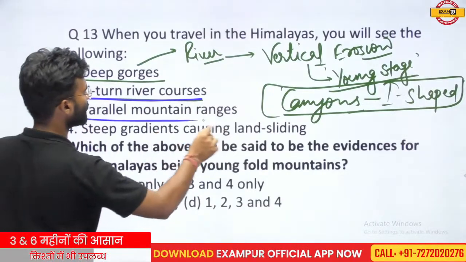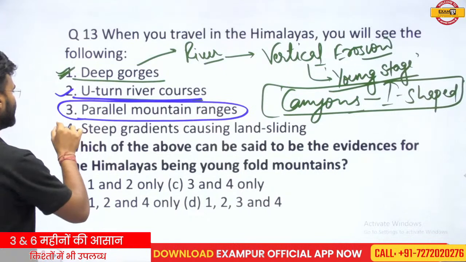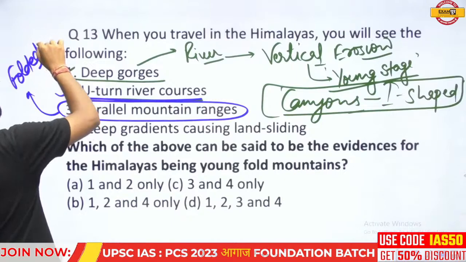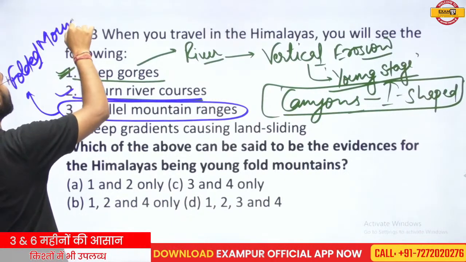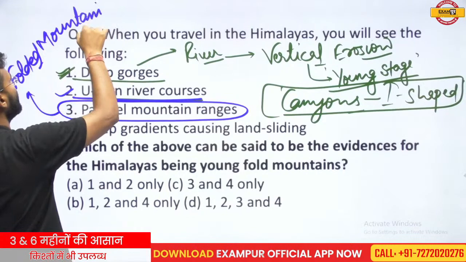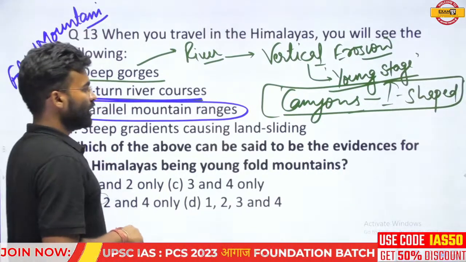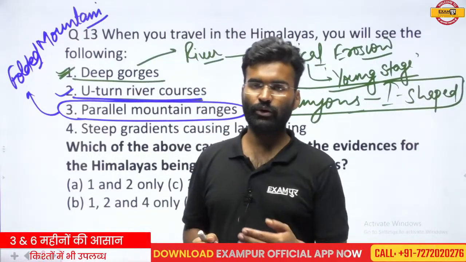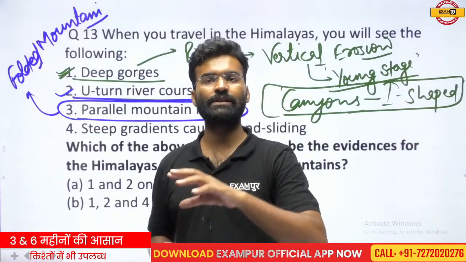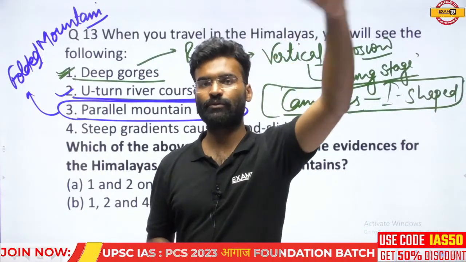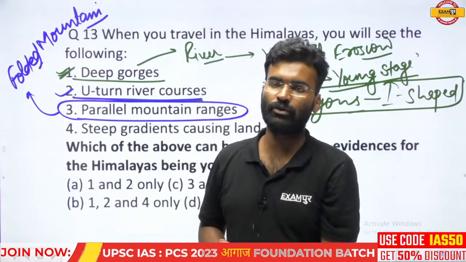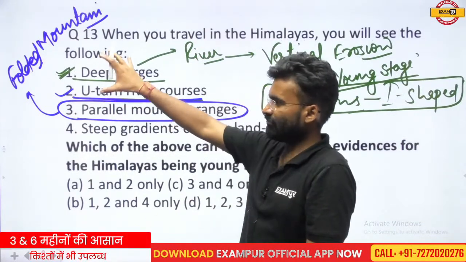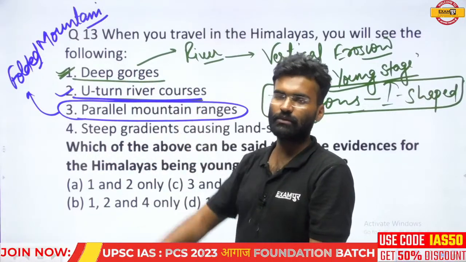The parallel mountain ranges. The parallel mountain ranges are the basic feature of the folded mountain. Whether this folded mountain was formed in the recent time period, or the origin of this folded mountain took place in an earlier time period, folded mountains may occur in the old stage or older mountains.